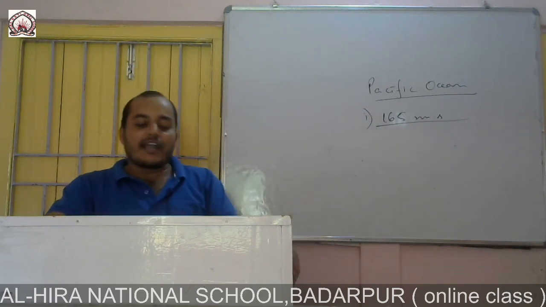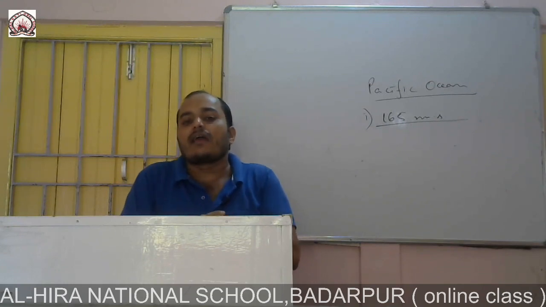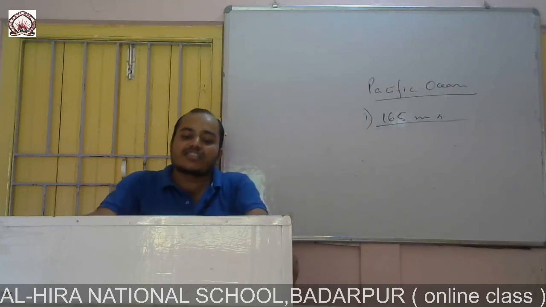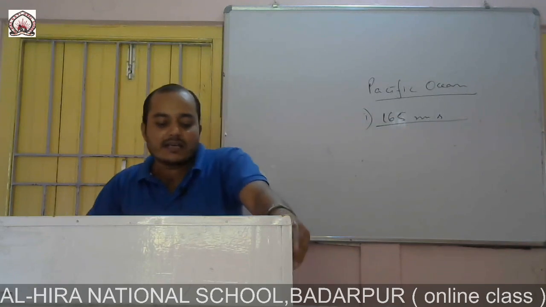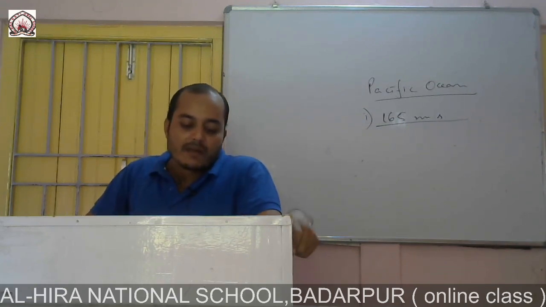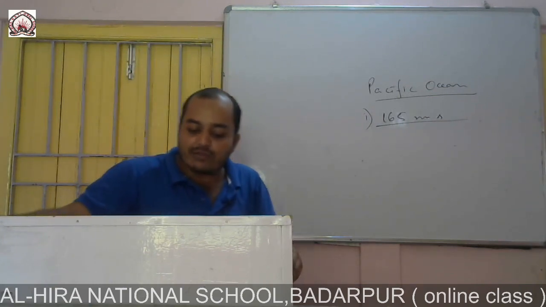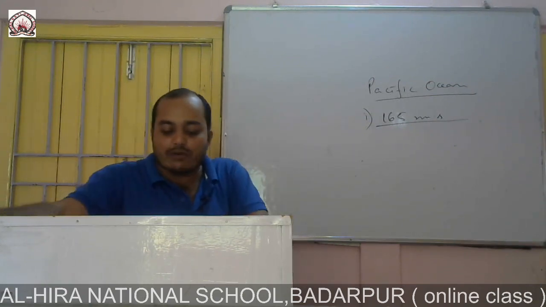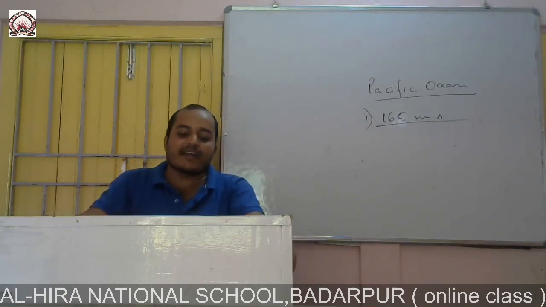Now next is the Indian Ocean. This Indian Ocean has an area of 73 million square kilometers, and it is the third largest in the world. It is bounded on the north by the Indian subcontinent and Asia, on the southeast by East Asia, on the south by the Southern Ocean, on the east by Australia and the islands of Southeast Asia, and on the west by Africa and Madagascar.